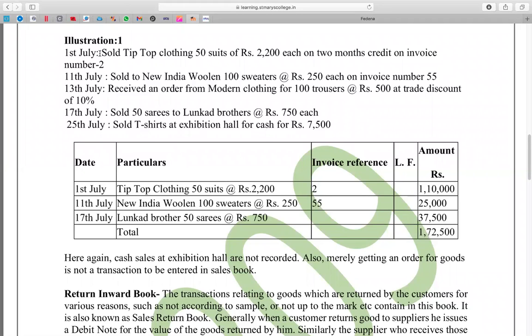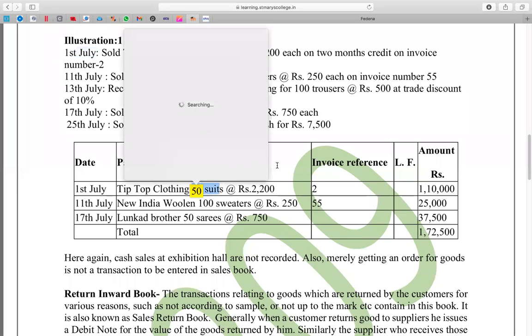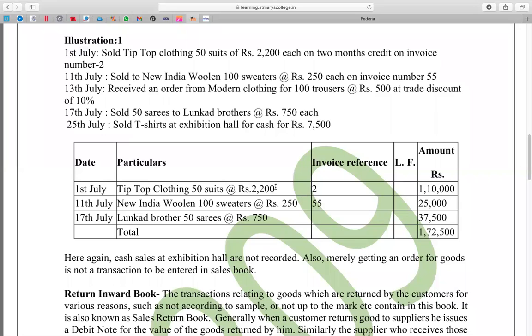On 1st July, bring this date and drop it in the date column. Then write the name of the customer who is purchasing, Tip Top Clothing. And what are you selling him? You're selling 50 suits at 2,200 each.